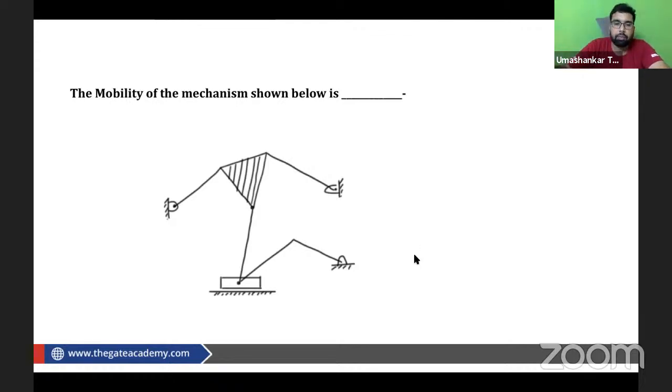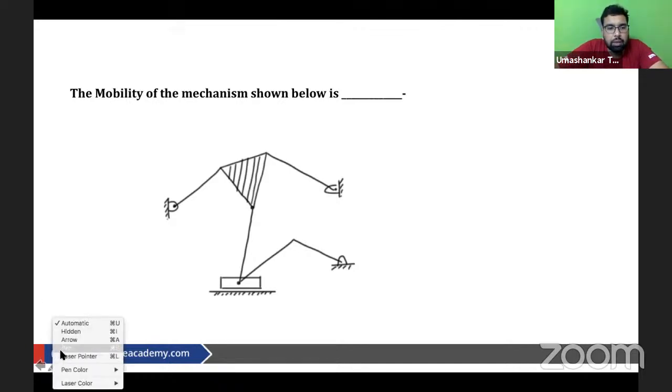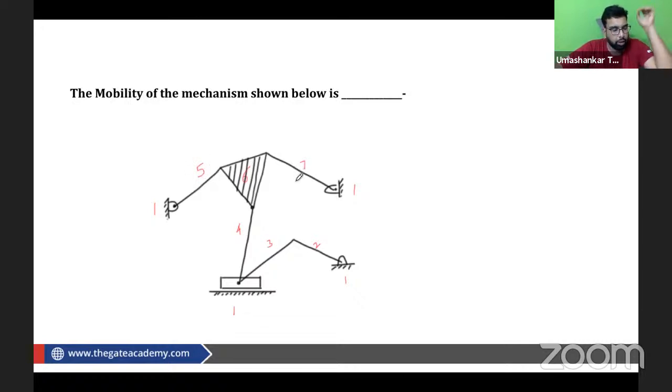Let me solve this problem now. Very simple question I have placed. Let's count the number of links here. This is one, this is two, this is three, this is four, this is five, this whole is six, and this is seven. And do not forget to add this slider. So how many number of links we have? We have 8 number of links, right?